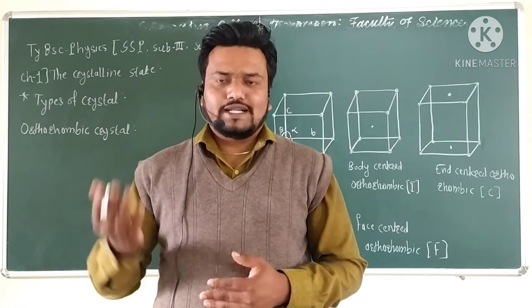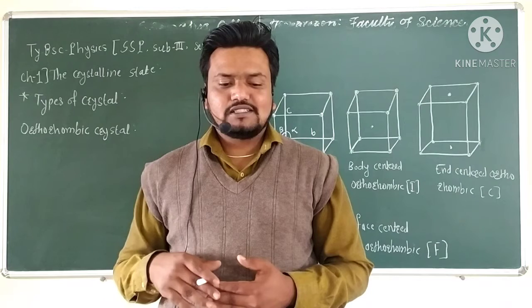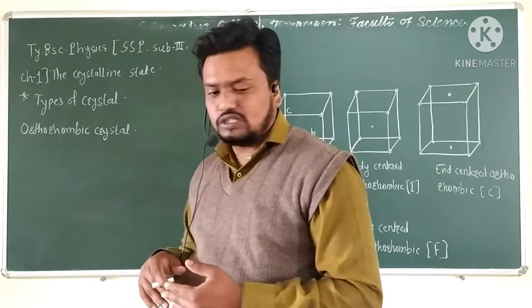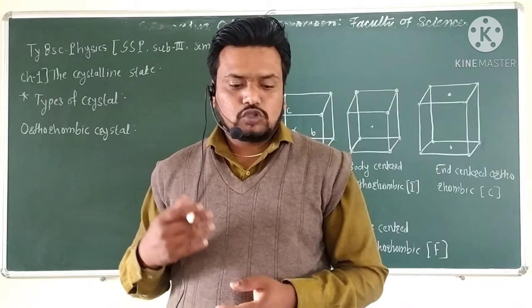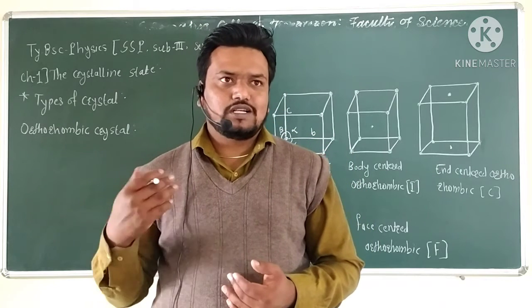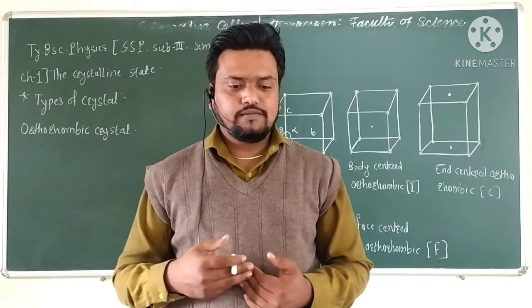Now the next types are the rhombohedral structure, orthorhombic structure, hexagonal, triclinic and monoclinic structures.